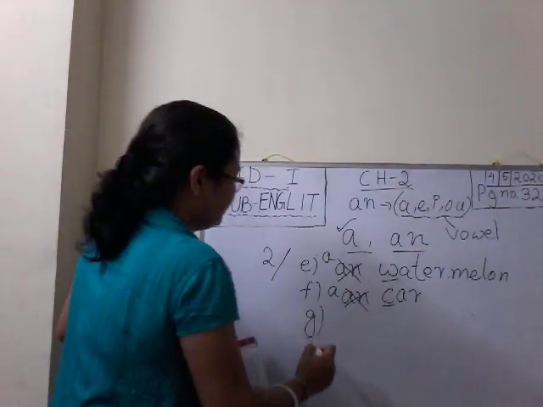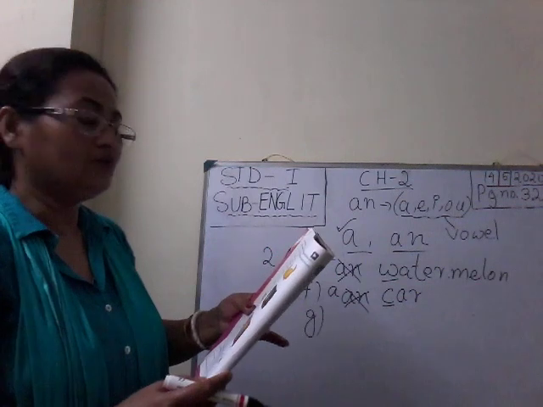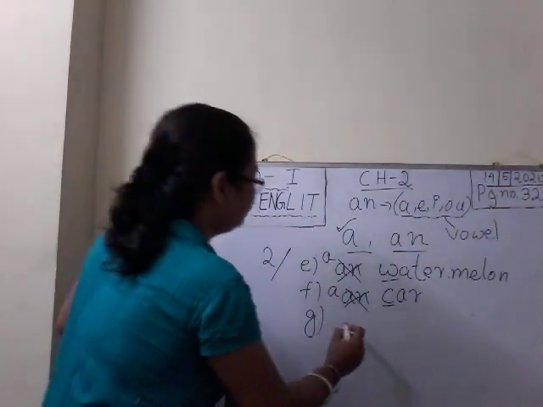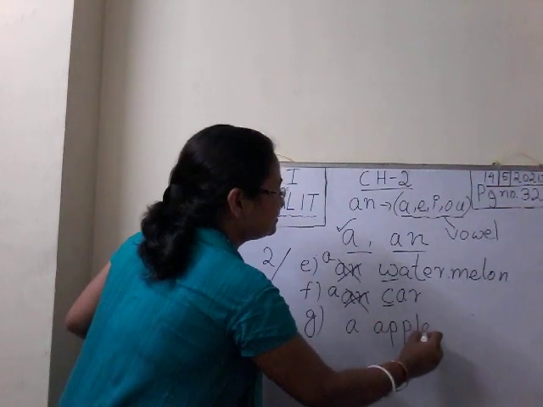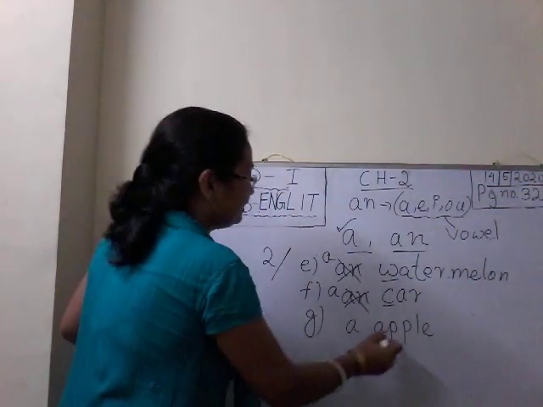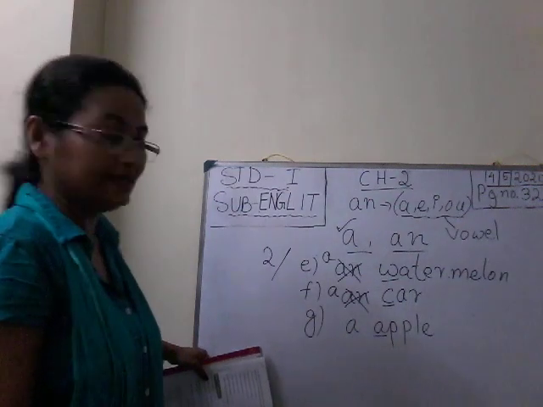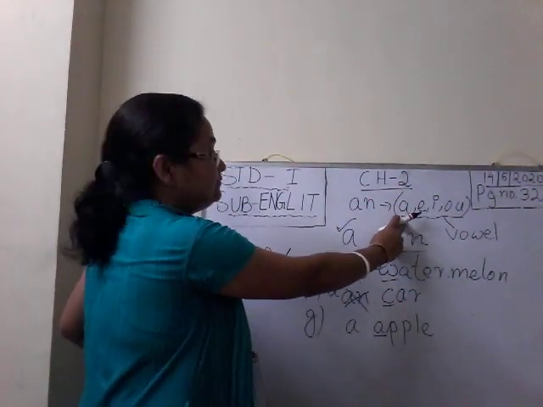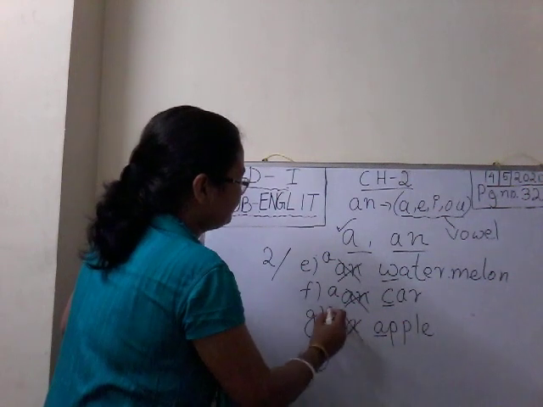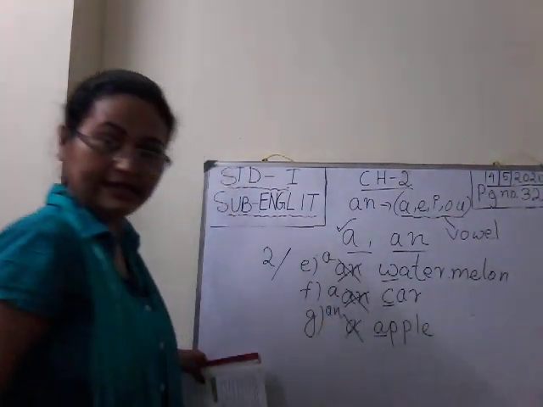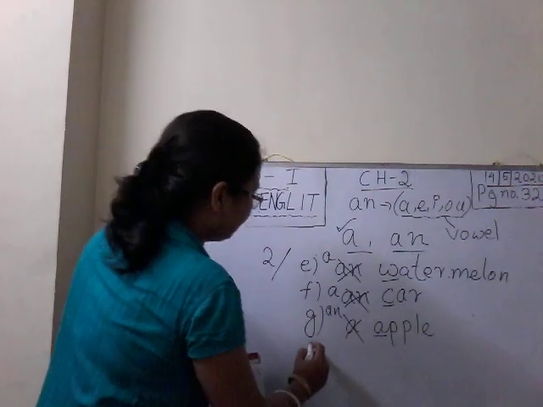Now G is Manu wants a apple. A apple. So do you think it is correct? The word apple begins with the letter A. A is a vowel and we know that before a vowel we use N. So it is wrong. What do we have to write? An apple. Isn't it?